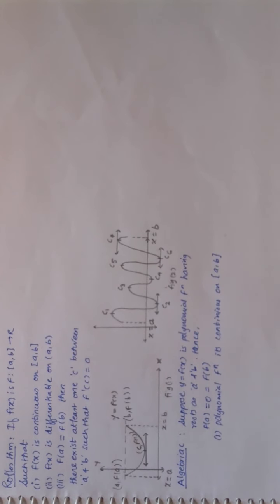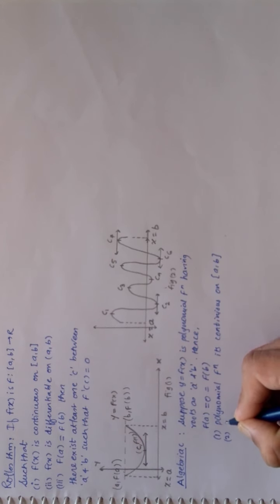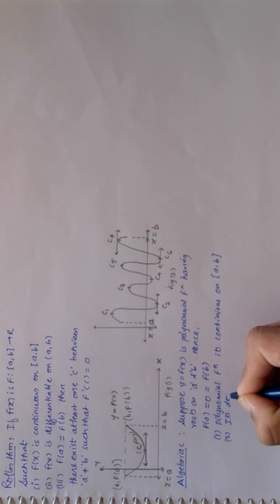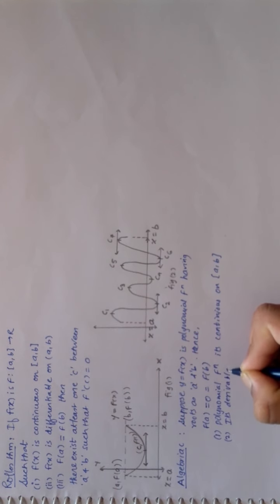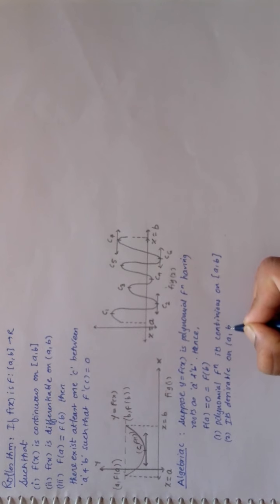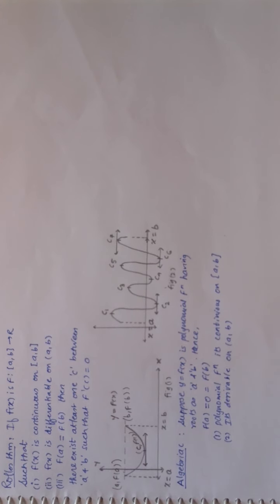Now it is derivable also, so it's derivable on the open interval a and b. Now these two conditions are already satisfied. Now condition number 3.